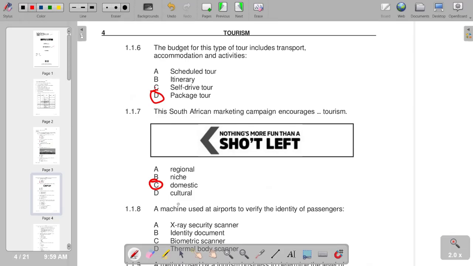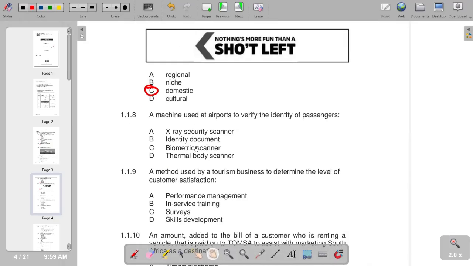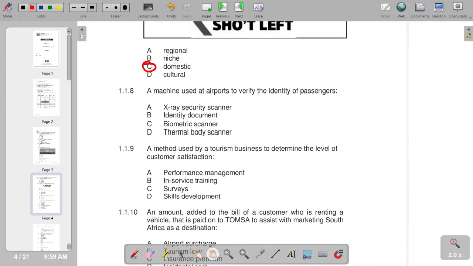Number eight, a machine used at airports to verify the identity of passengers. So we have C, which is a biometric scanner. A method used by a tourism business to determine the level of customer satisfaction.